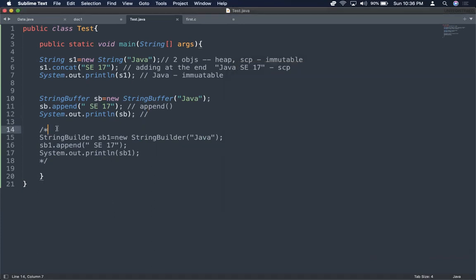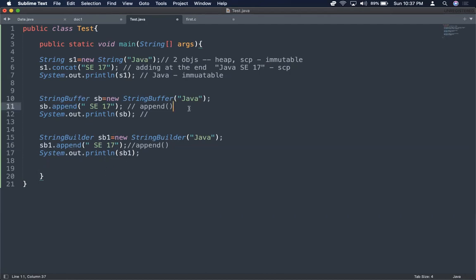Let's now understand StringBuilder also. StringBuilder is also a mutable class. That means the string objects can be changed, can be modified. The same thing I'm doing: StringBuilder sb1 equal to new StringBuilder of Java. Then sb1.append. Here also in StringBuilder, we have append methods. So all the methods that you have in StringBuffer, you have in StringBuilder also. Everything will be there.